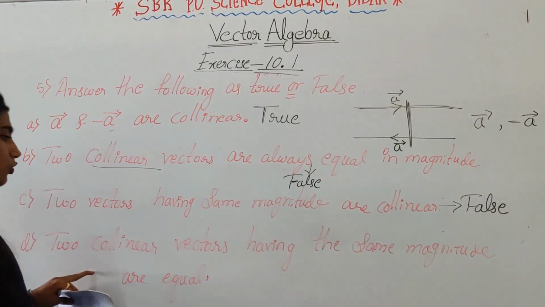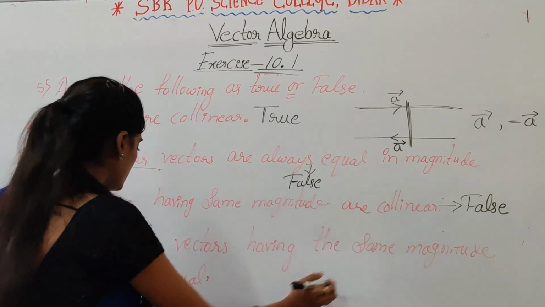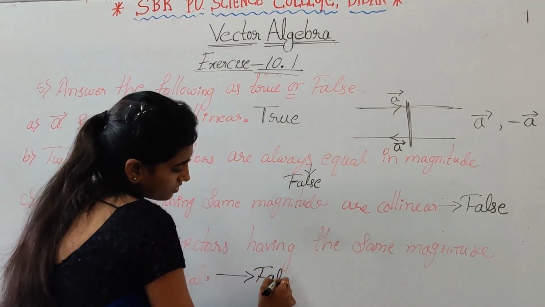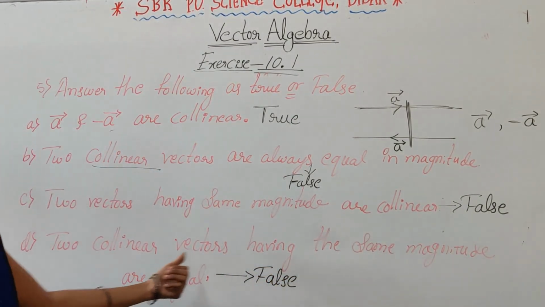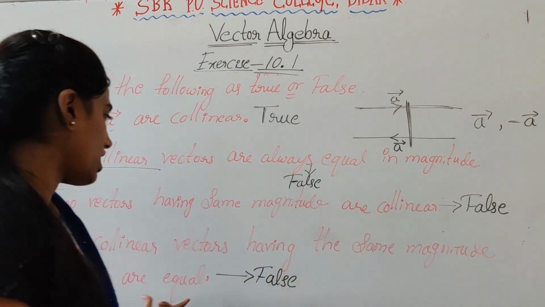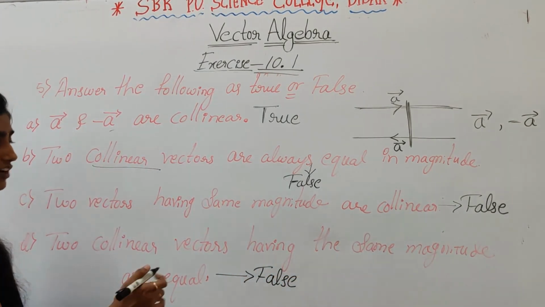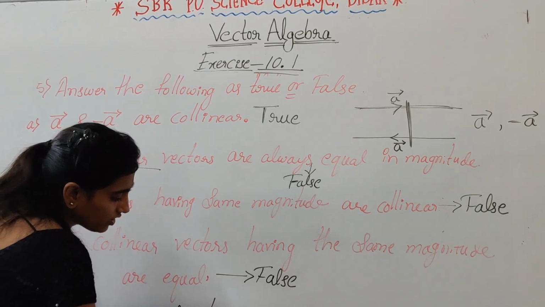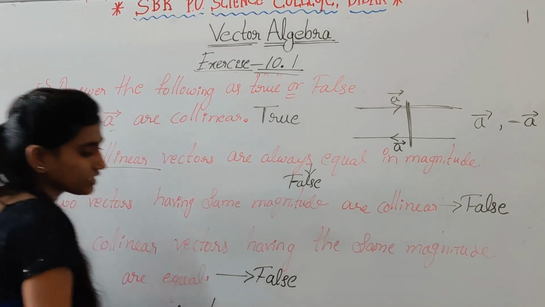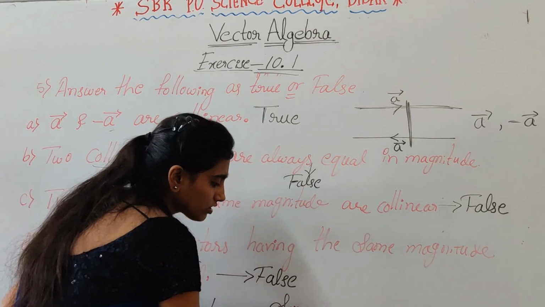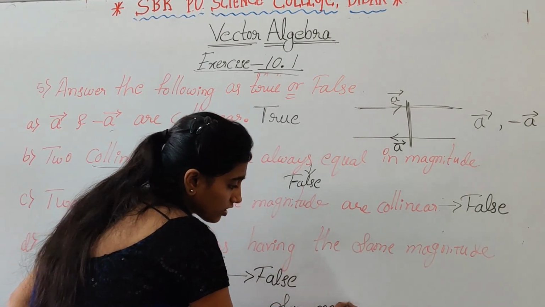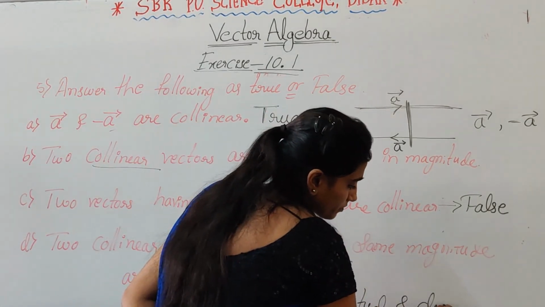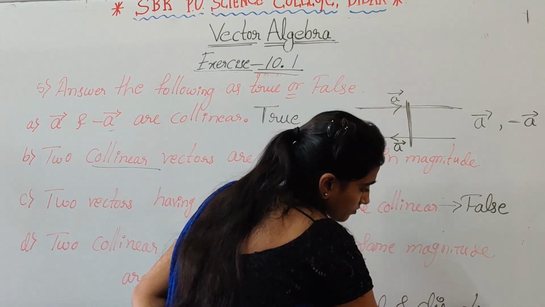The next, two collinear vectors having the same magnitude are equal. So this one is also false statement. They are not equal. Equal vectors means they should have same magnitude and direction, right?